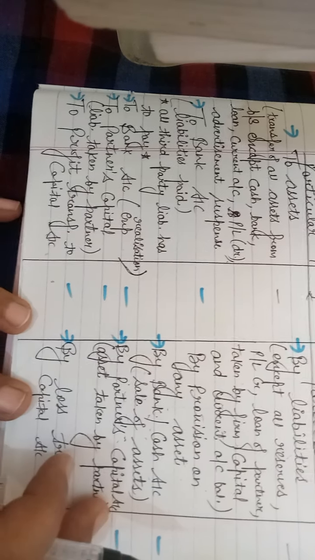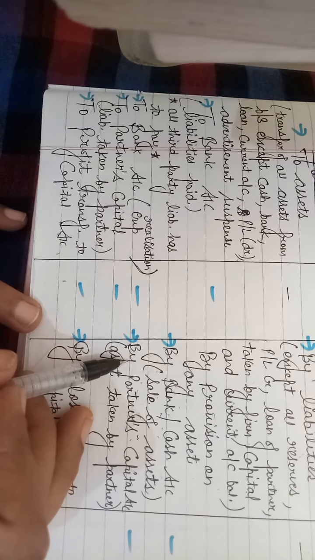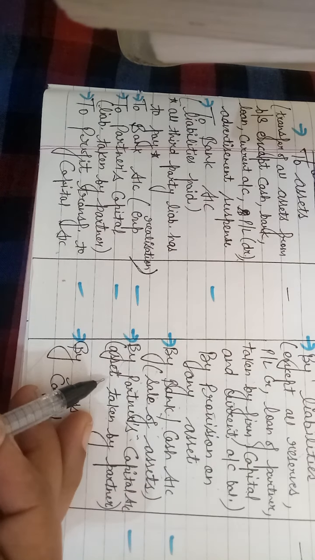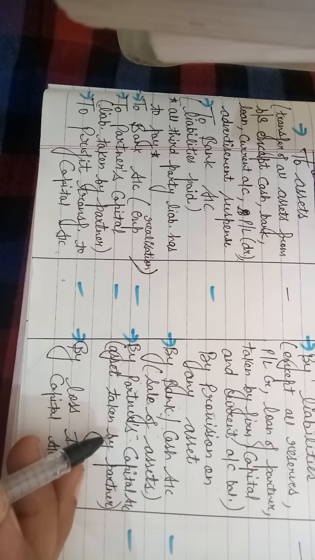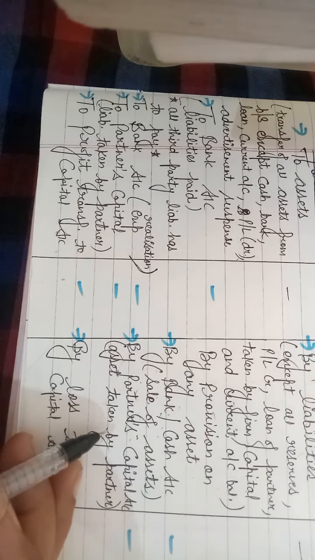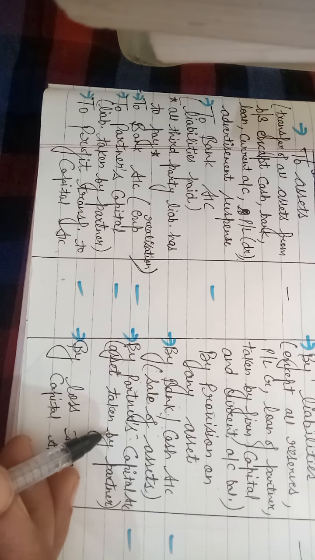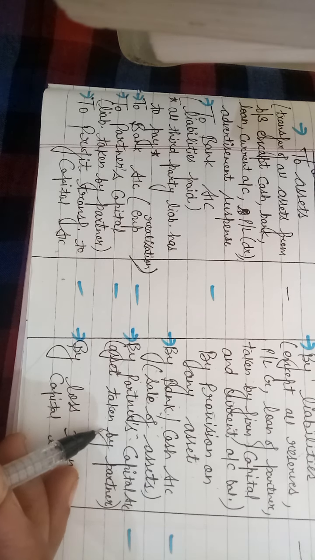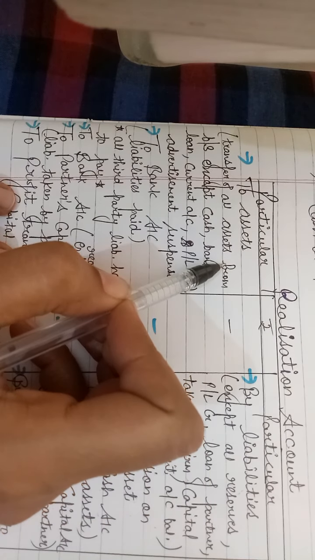But if any partner is taking any asset, then we will write that particular partner's name. Like if X is taking any asset, then By X Capital. If Y is taking any asset, then Y's capital. If Z is taking any asset, then Z's capital. So we write over here the partner's name if the partner is taking any asset. Clear? Credit side, debit side: first of all we transfer all the assets from the balance sheet.